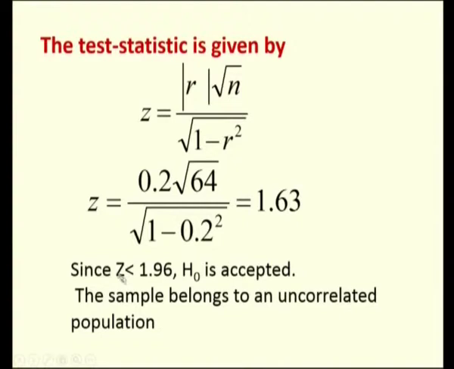So, if my calculated value is less than the table value, I need to accept my hypothesis. If I accept my hypothesis, then the sample belongs to an uncorrelated population. This will be my conclusion.